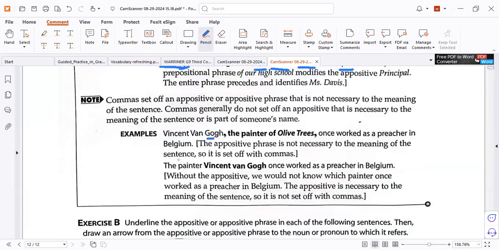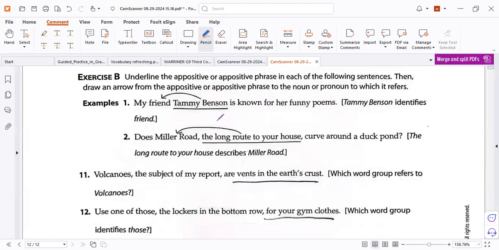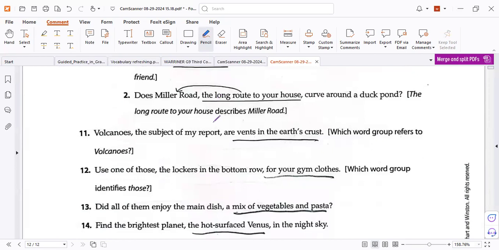Yes, who is this person? I don't know, but Peter also worked as a preacher. So painter, human, and the preacher, human, and all of them refer to humans. Oh, so I can help myself while reading if I don't know the meaning. That's why, my dear. Good job.